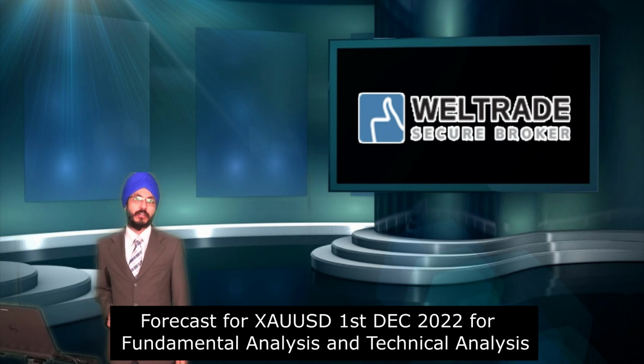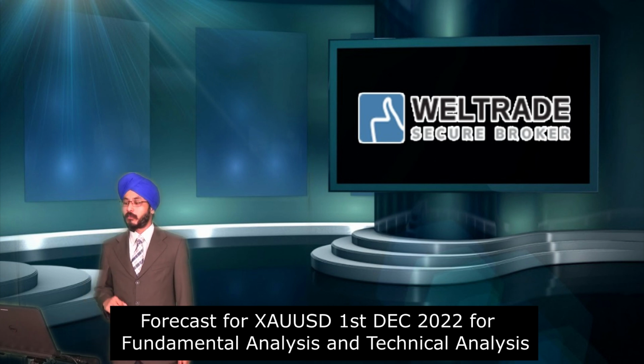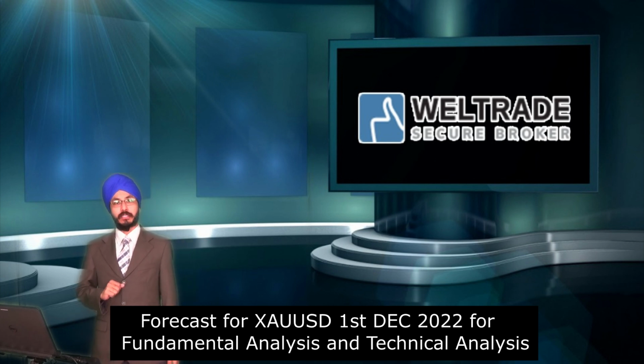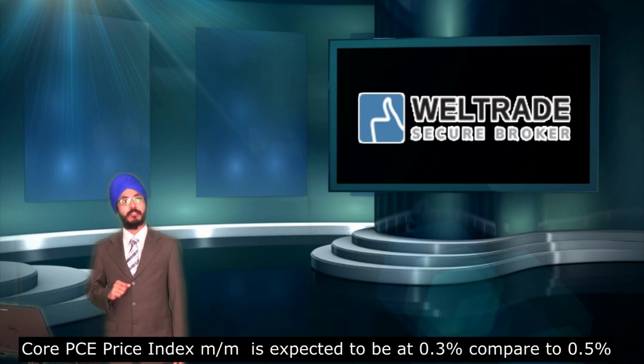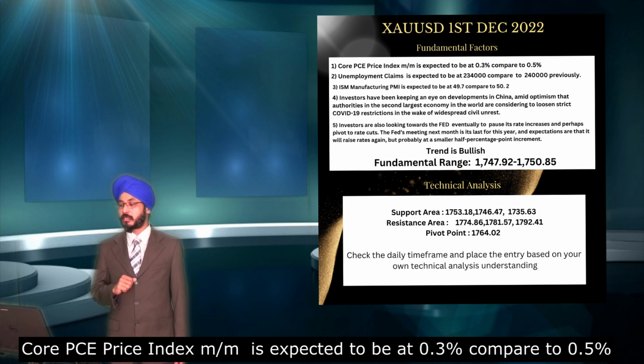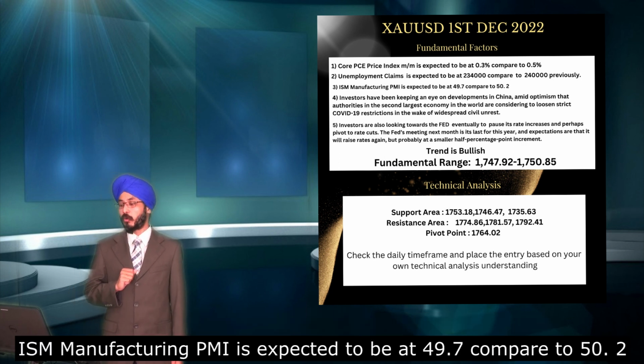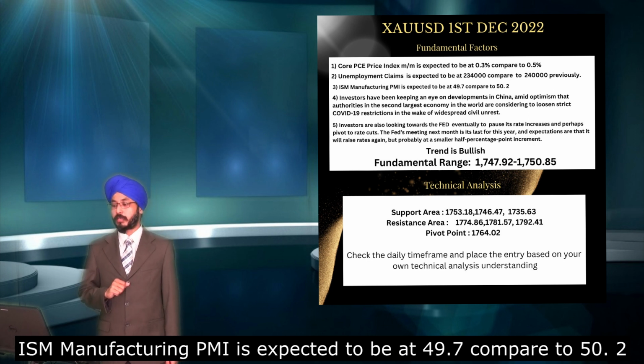Today I'm going to forecast the gold trend based on fundamental analysis and also technical analysis. Firstly, the core PCE price is expected to be 0.3% compared to 0.5% previously. Secondly, the unemployment claims in America are expected to be 234,000 compared to 240,000 previously, which is slightly lower. And thirdly, the ISM Manufacturing PMI is expected to be 49.7 compared to 50.2.